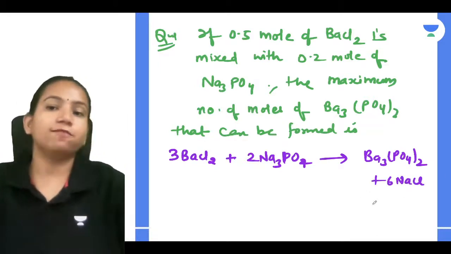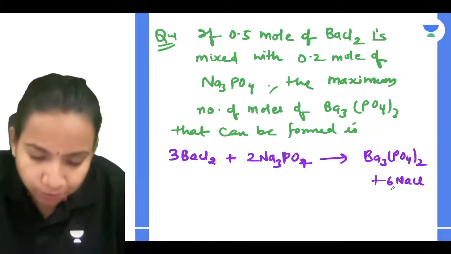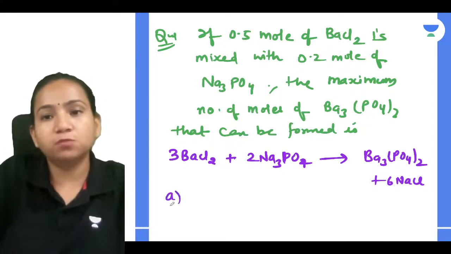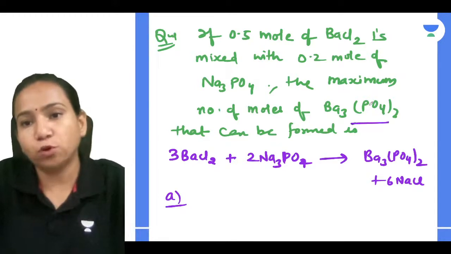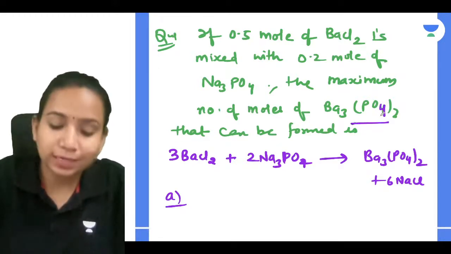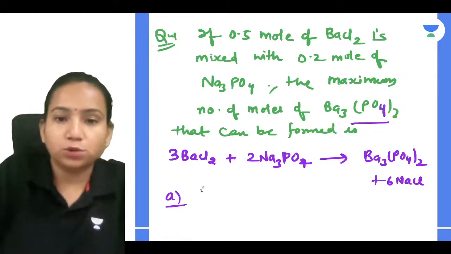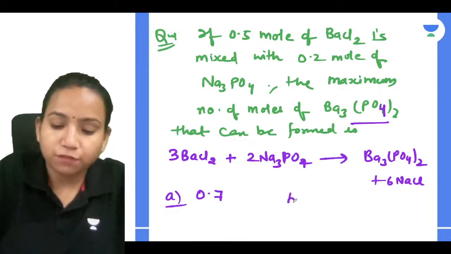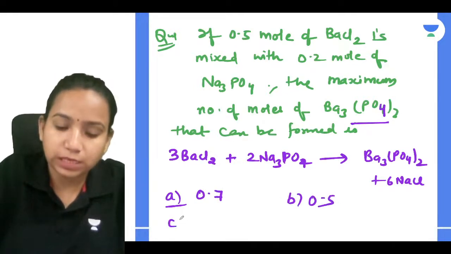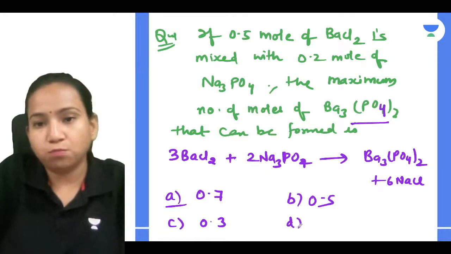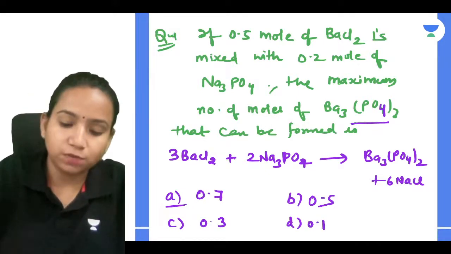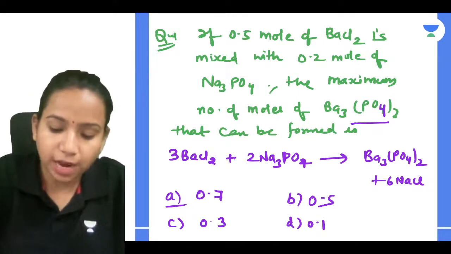This is the balanced equation, and you have to find out how many moles of Ba3(PO4)2 will be formed. You have the options: A 0.7, B 0.5, C 0.3, D 0.1. Let's see whether you will be able to get the correct answer.